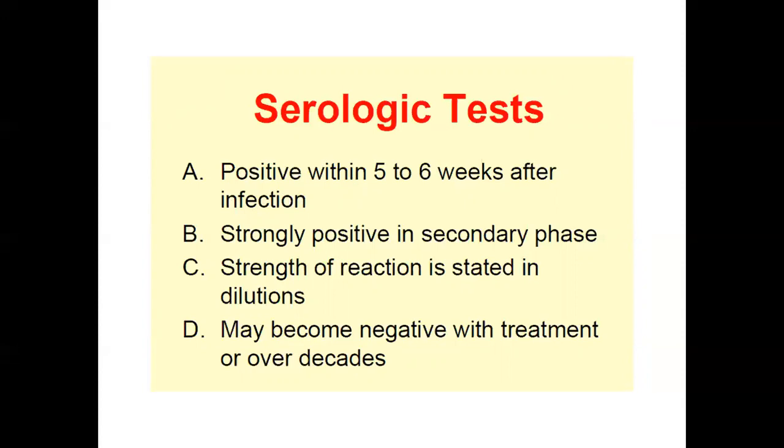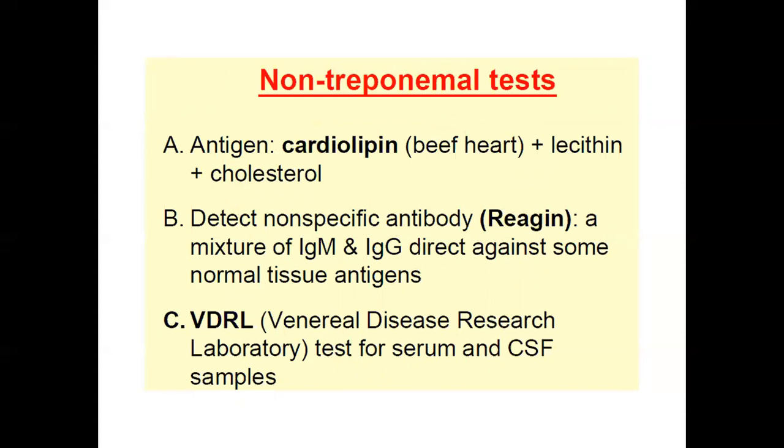Positive within 5 to 6 weeks after infection. So after infection, within 5 to 6 weeks, if you do the serological test, you can identify it. The next, strongly positive in the secondary phase. The strength of the reactions is stated in dilutions. Non-treponemal test antigen is cardiolipin, that is beef heart plus lecithin and cholesterol. So it detects non-specific antibody, a mixture of IgM and IgG directed against some normal tissue antigen. Then VDRL test for serum and CSF samples.